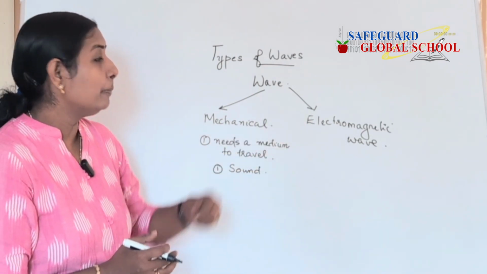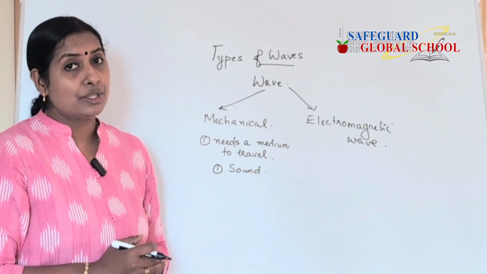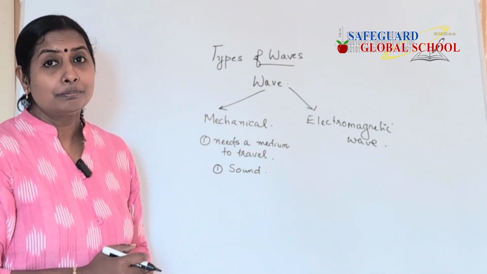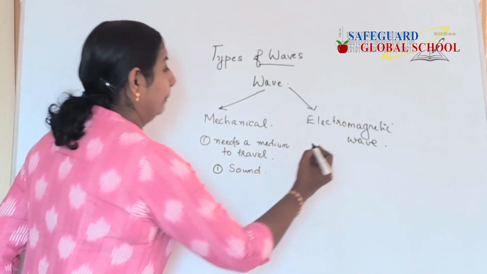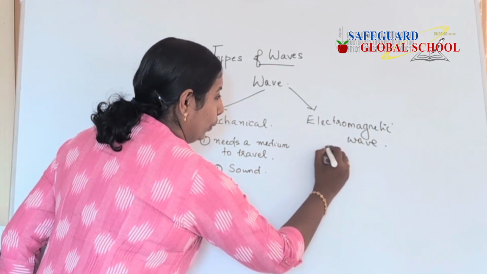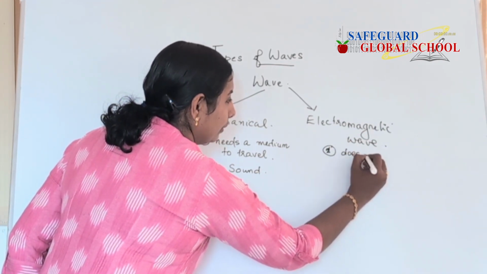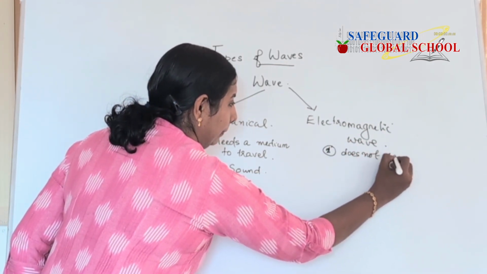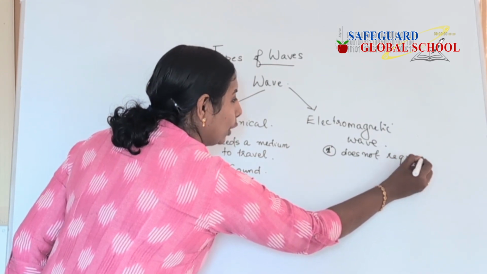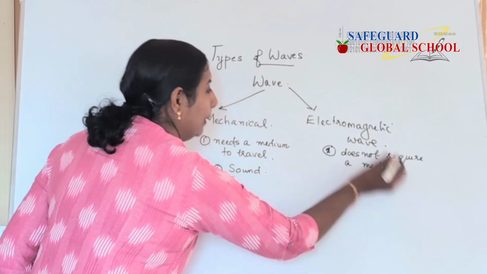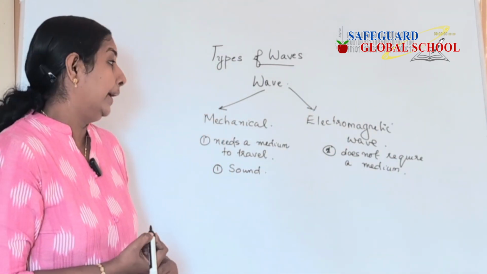Then the other type of wave is an electromagnetic wave. What do you mean by an electromagnetic wave? It does not require a medium to travel. What do you mean by that? If a medium is there, it's okay, but it can travel even without a medium.